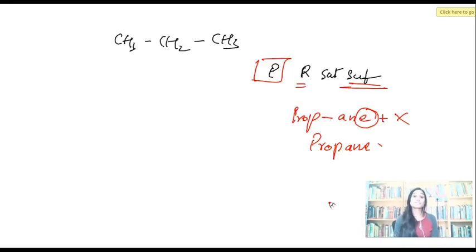Okay? But as I told you, there are many rules. One rule which we have discussed so far is the least count rule. Assign the numbering of the carbon atoms in such a way that the carbon containing the functional group gets the least possible value. There are many more rules. Before we go on to discuss that, let's practice more. Ready for some more examples? Yes. I'll give you the molecule and I want the name from you. Yes? Ready? Okay, the next one.